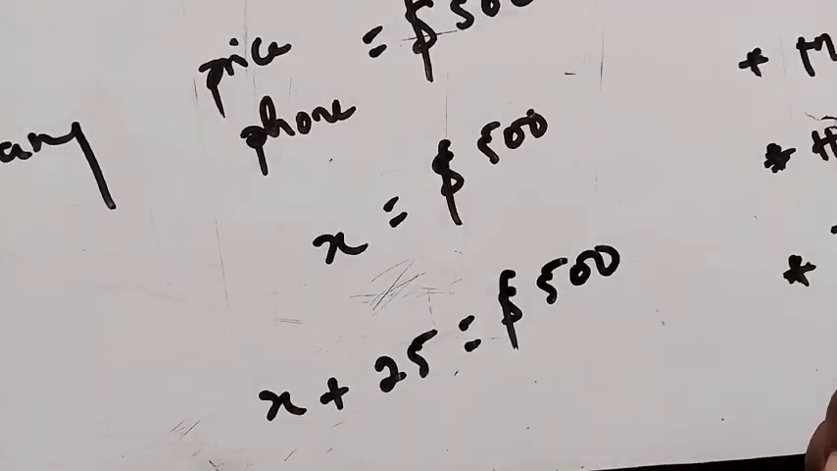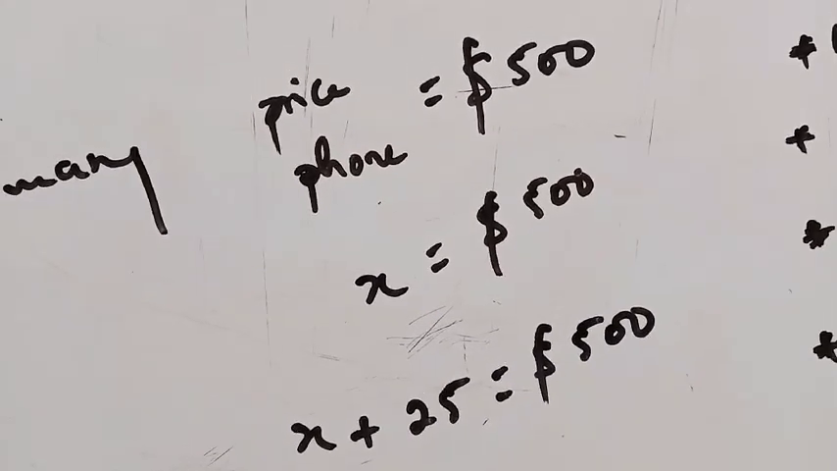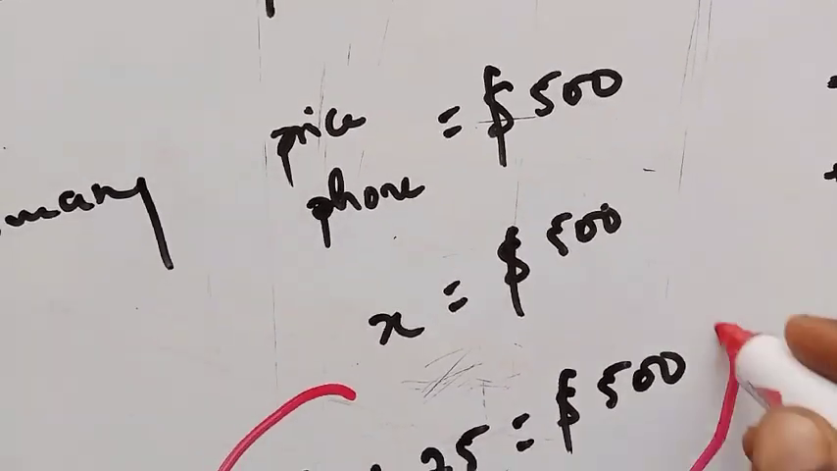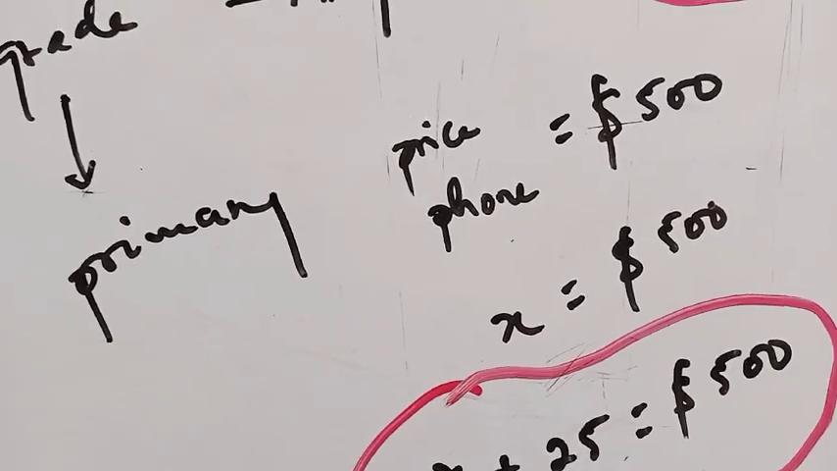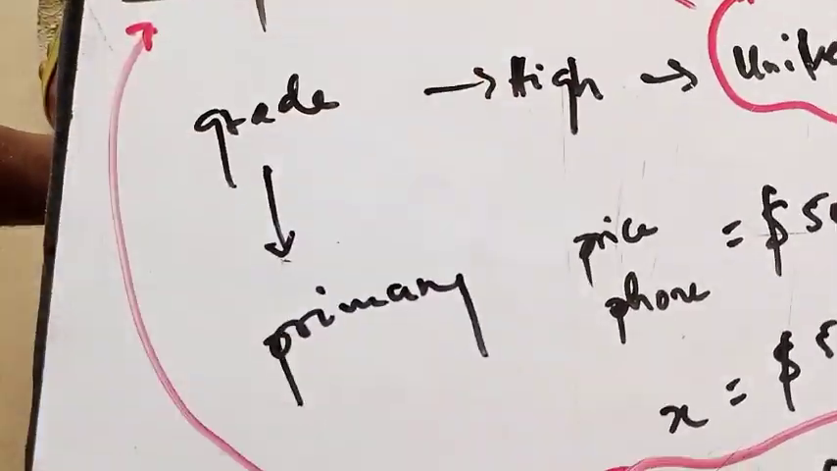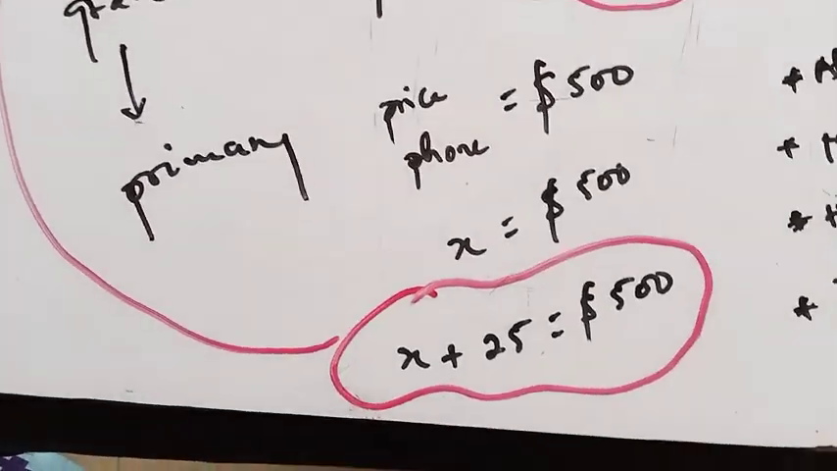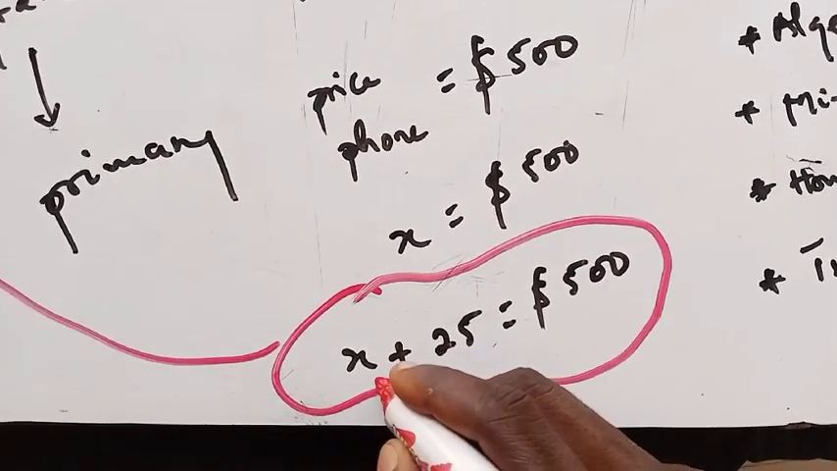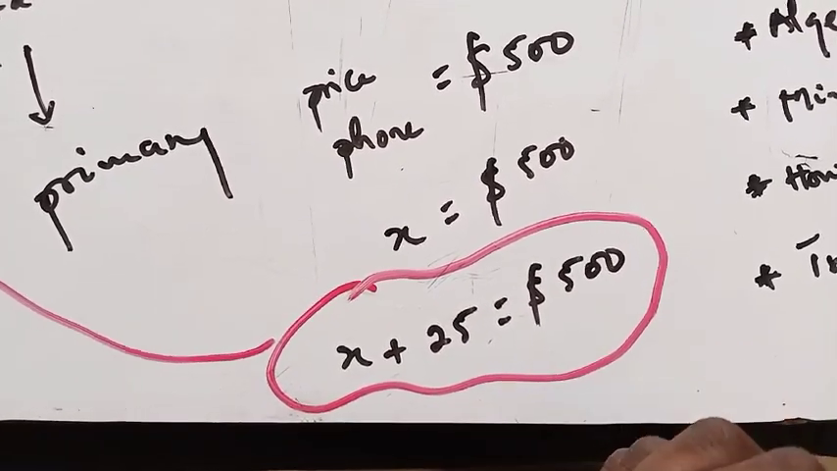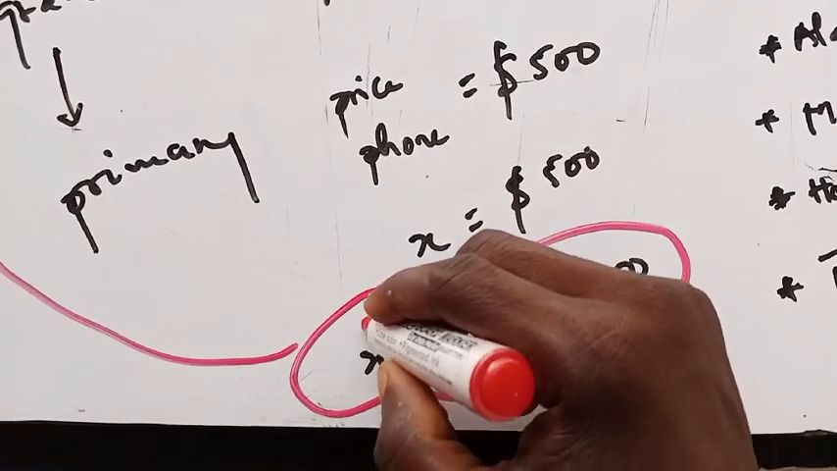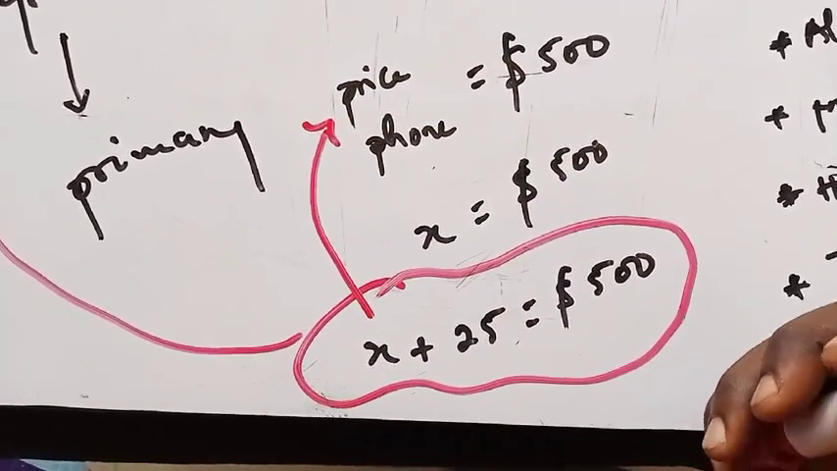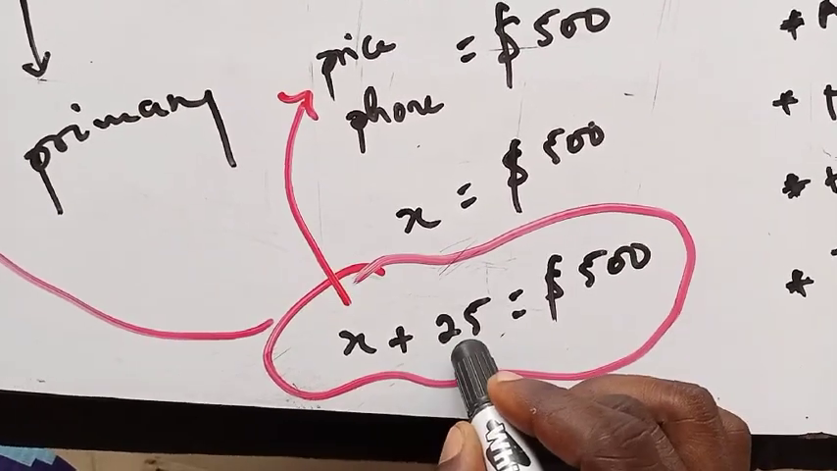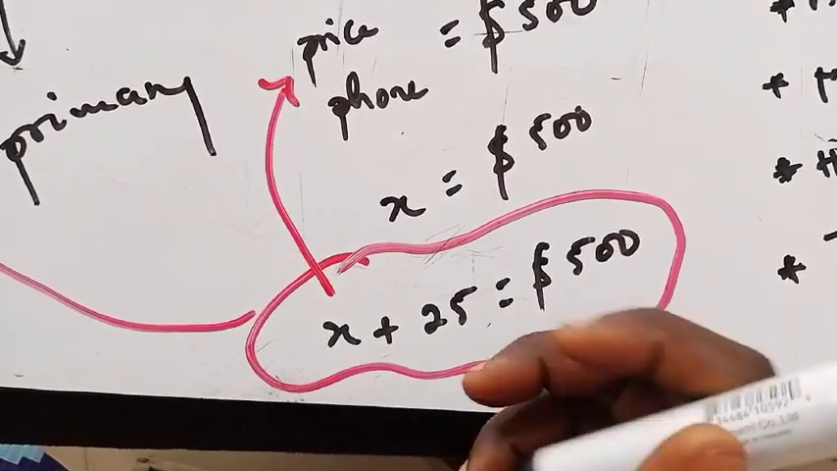$500? So this is where the algebra comes in. This is exactly where algebra is needed. You need to calculate the value of this x in order to determine the amount that you pay for the phone. We are saying that x stands for the price of the phone. Now this $25 here, let's bring the dollar sign here.